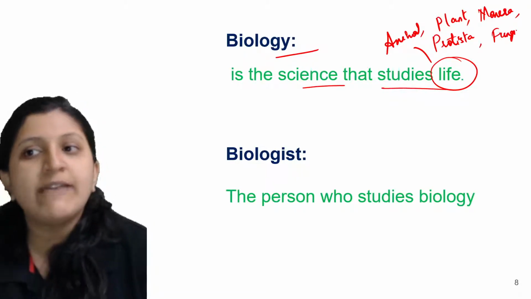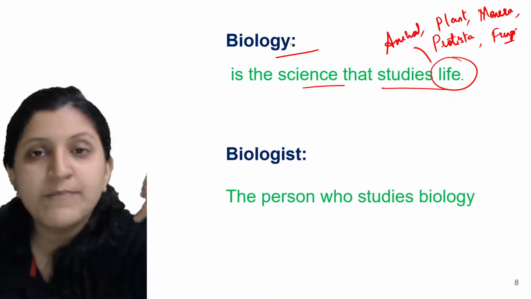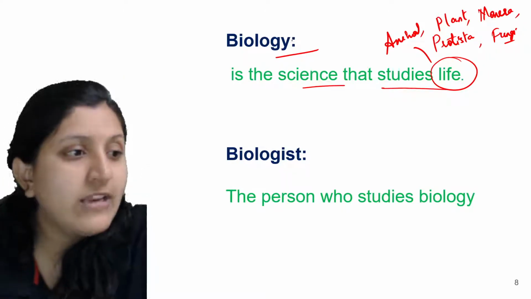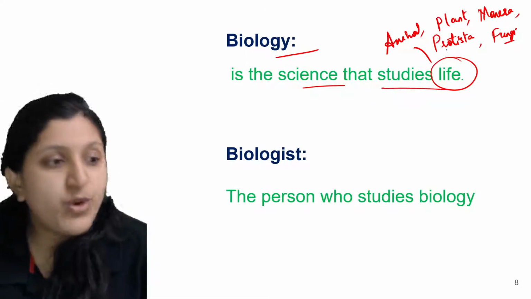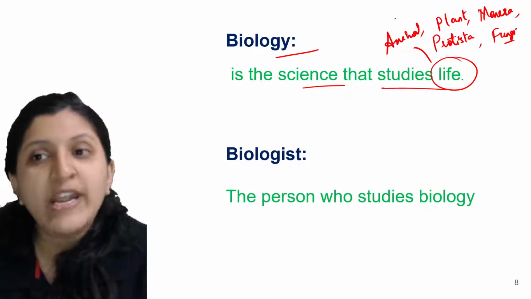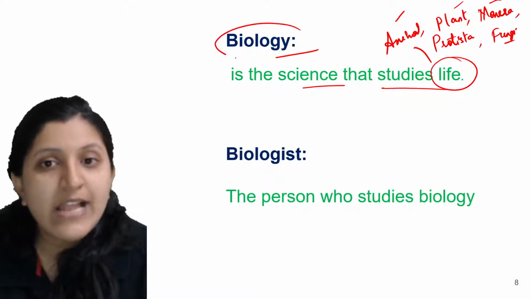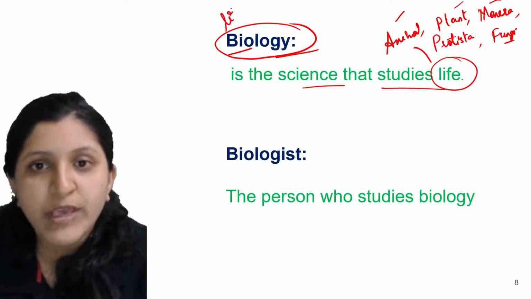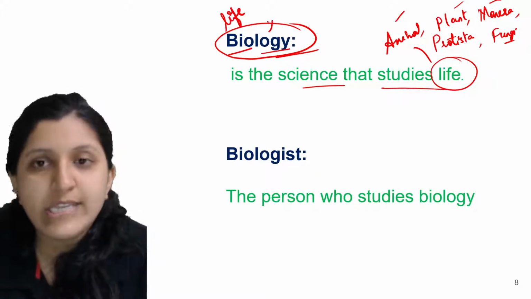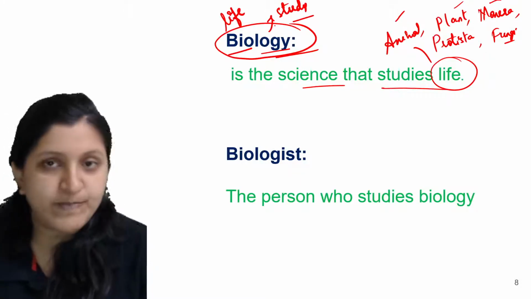Under fungi we have yeast, mushroom, then there is penicillin, then you can find candida. So different fungi you can find, different protista you can find. So each and every organism is studied, and that study itself we call biology. Bio is life, and logy is study. So life study is done, so that is biology.